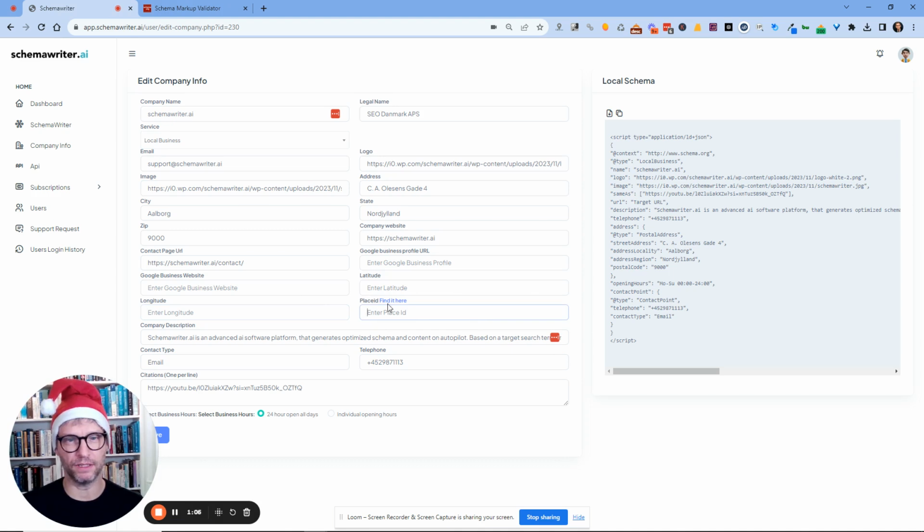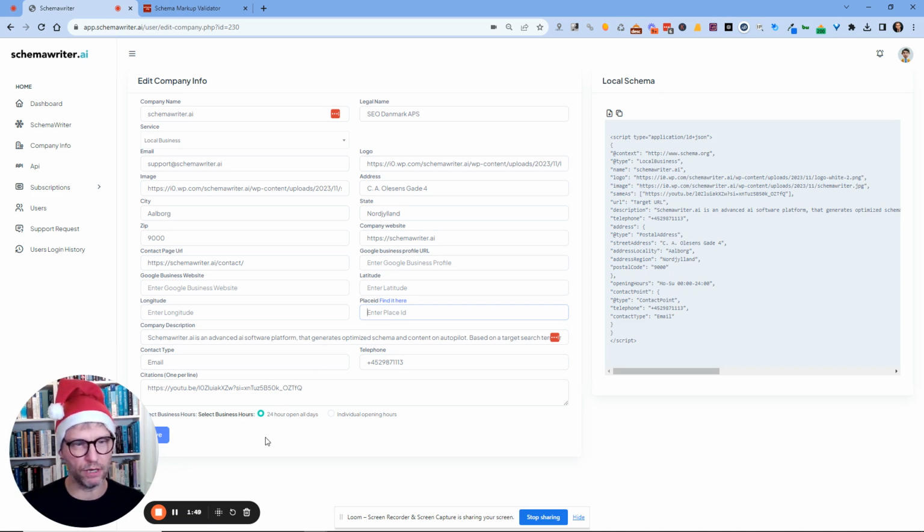So the second thing is that we now support the GBP place ID. So currently we are not using the place ID for anything, but as you might know from the X application, the Google Business Place ID can be used for things like driving directions, points of interest, cities nearby, and we are going to use that to automate the local business schema and the organization schema in greater detail, so we can actually place related cities. But anyway, you can enter your Google Business Profile Place ID here, and we will use it later on.